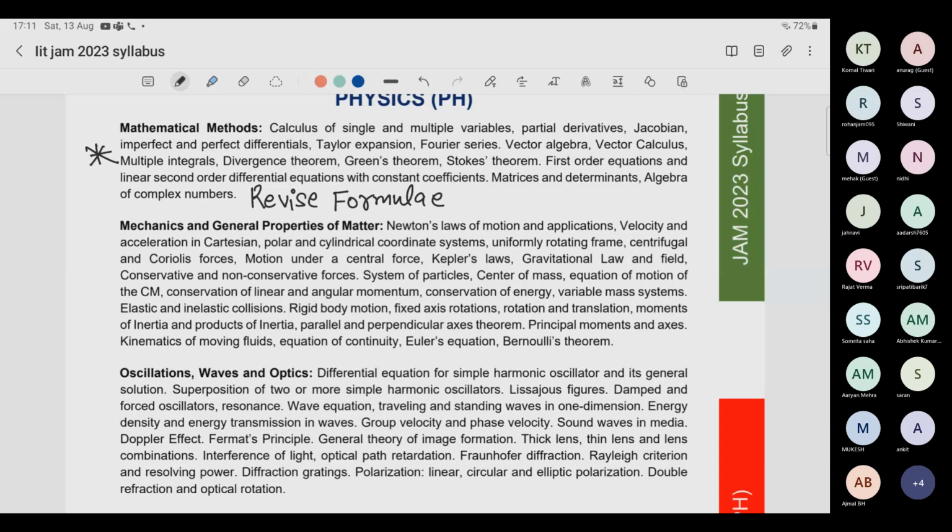For example, series questions are coming, or convergence, divergence, radius of convergence questions. Those questions which you think you have never studied the theory for, you can leave. No problem in that, because there will be one or two questions in mathematical physics which will be very tough and you cannot study for that. So leave those, but other than that, revise very well.